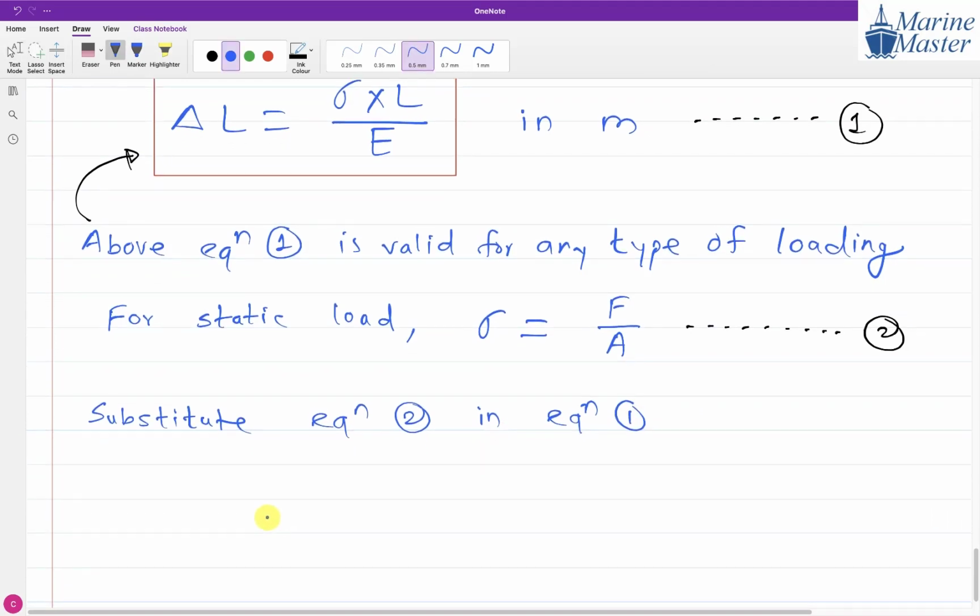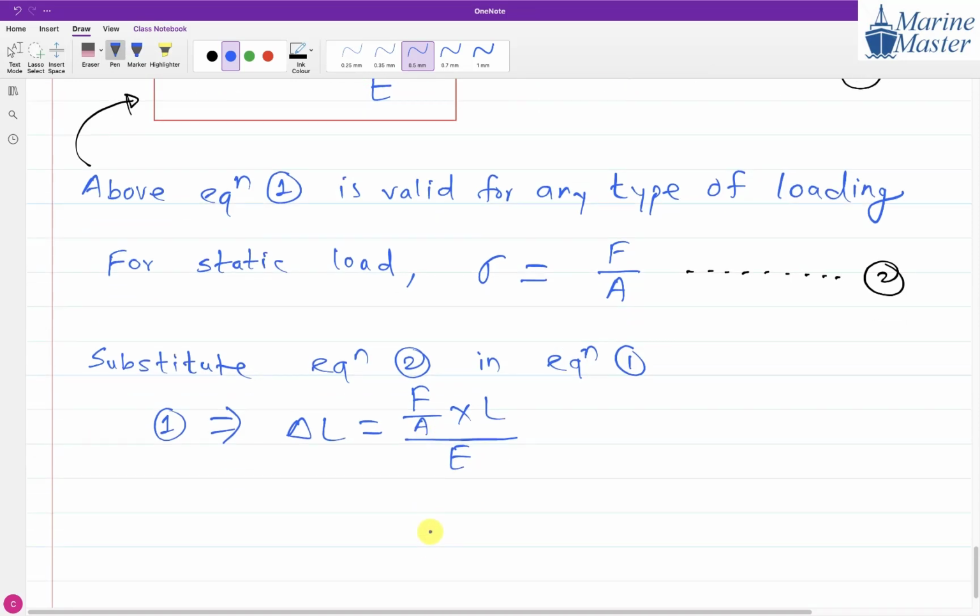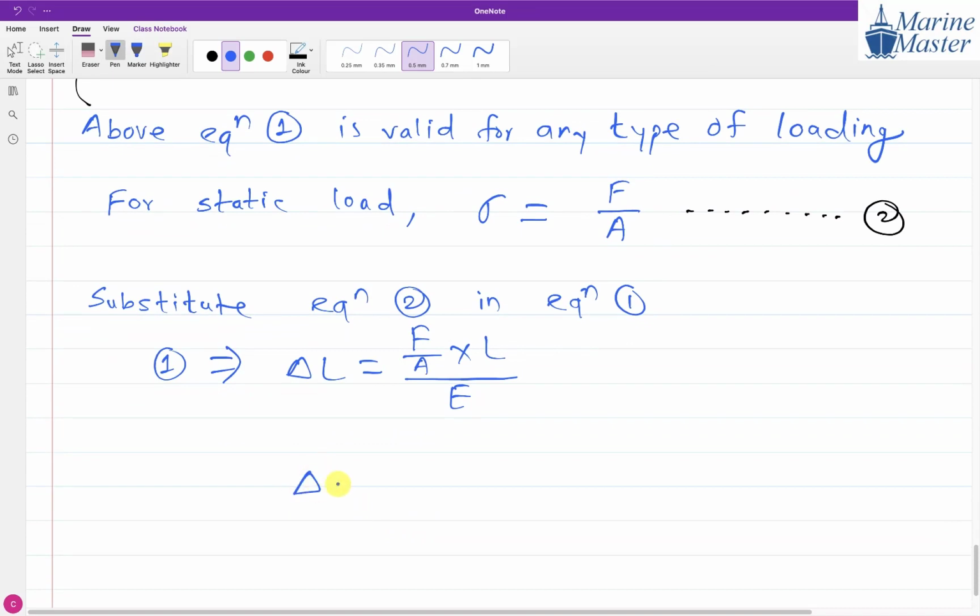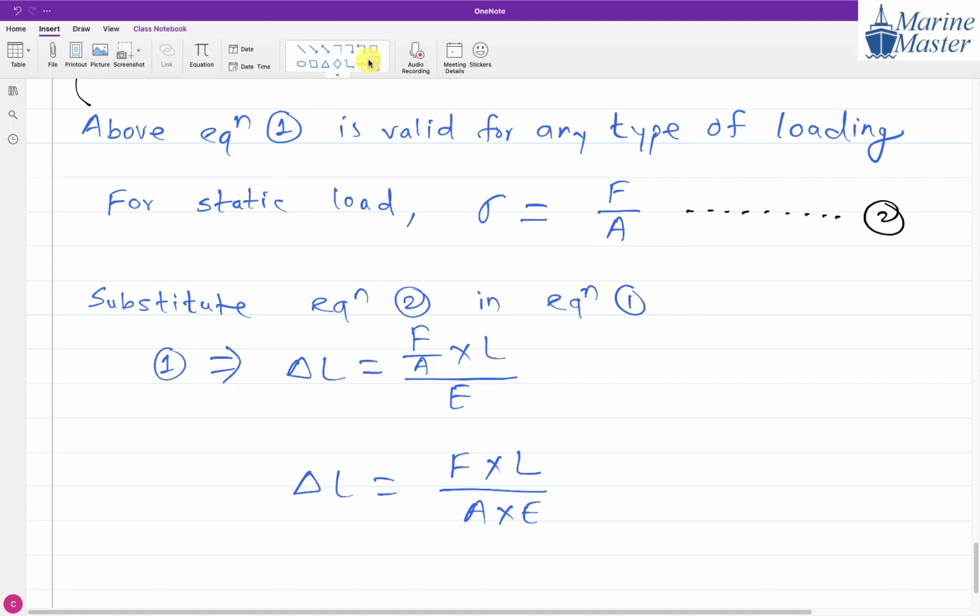So equation 1 will become, delta L is equal to, instead of sigma, we will write F by A into L divided by E. If you arrange properly, delta L will be equal to F into L by AE. So this is another relation of change in length.